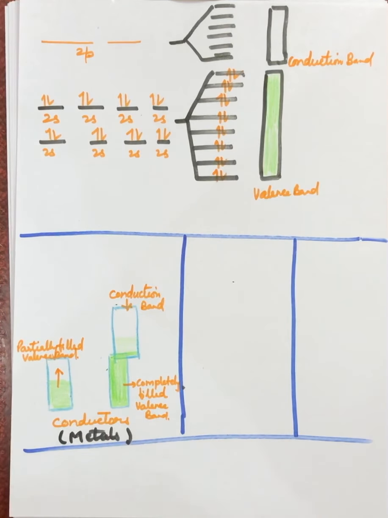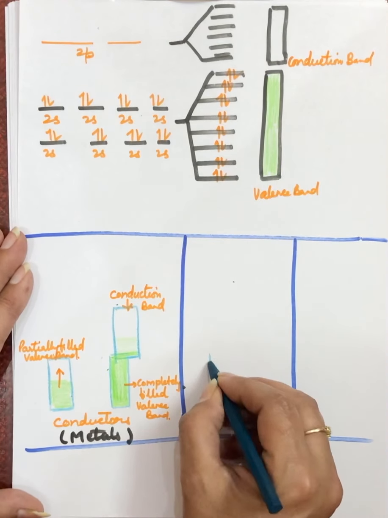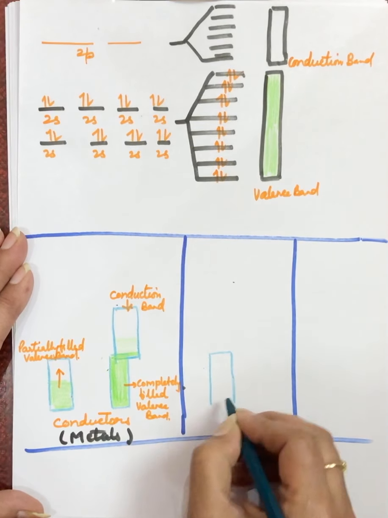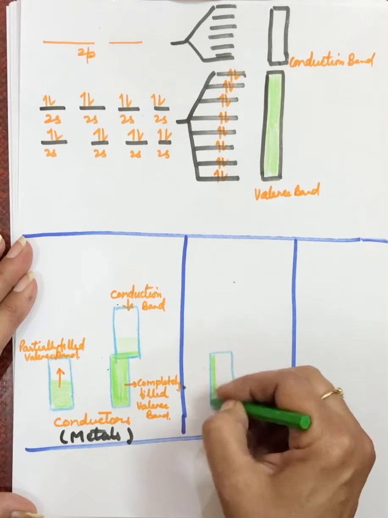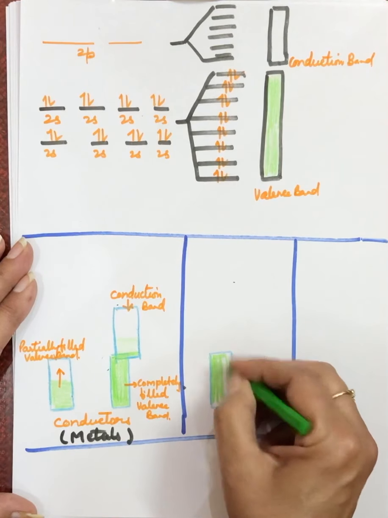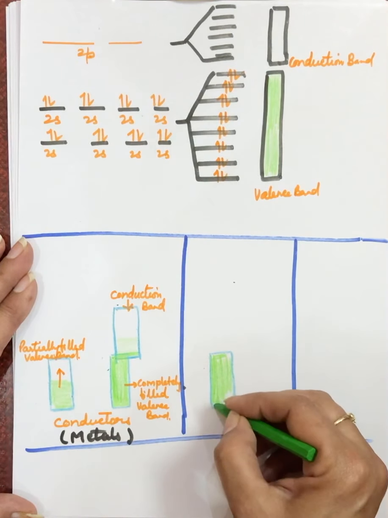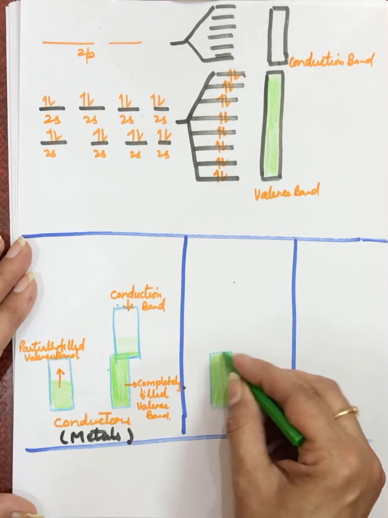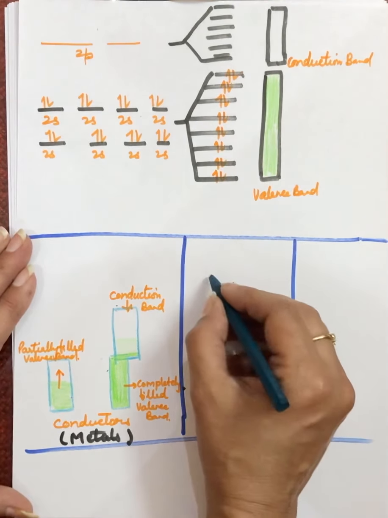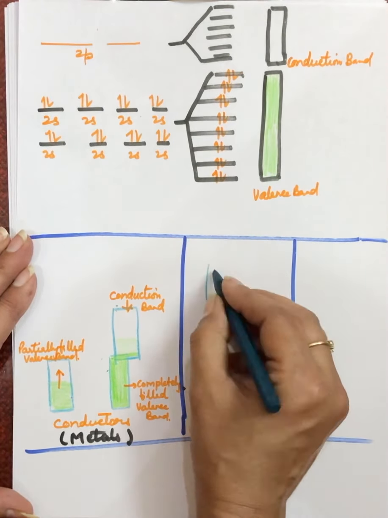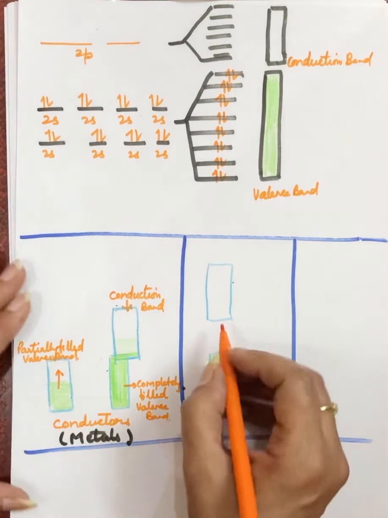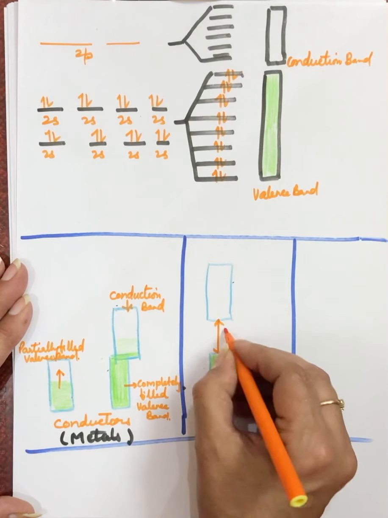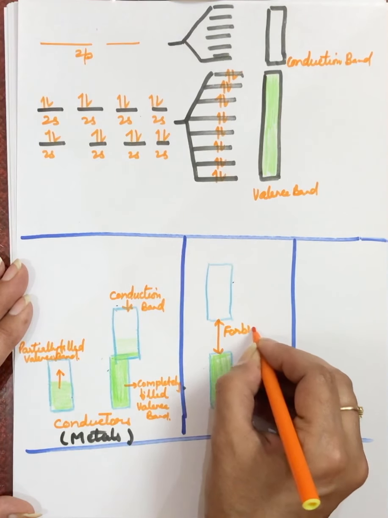Next, when will the substance be an insulator? This is the valence band formed here, which is completely filled up. And above this valence band there is formation of a conduction band. But between the conduction band and the valence band there is a lot of energy difference. This is called the energy gap, or also the forbidden zone.